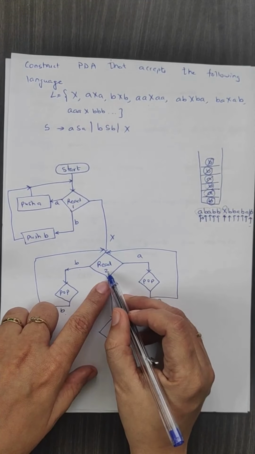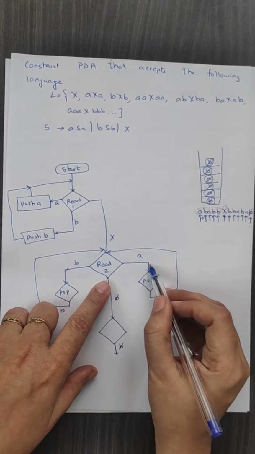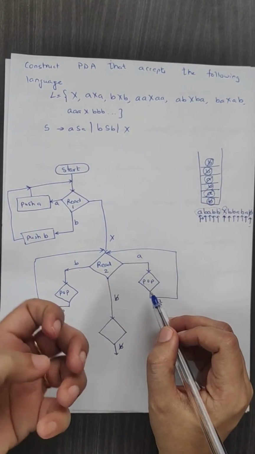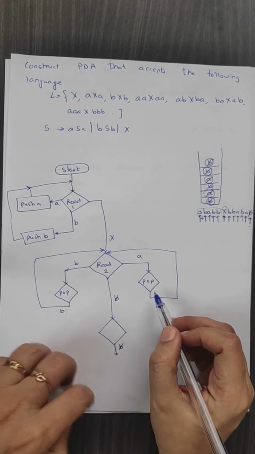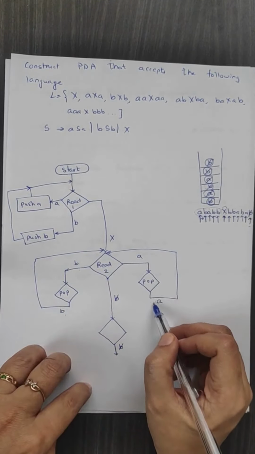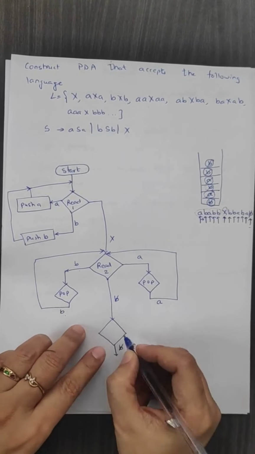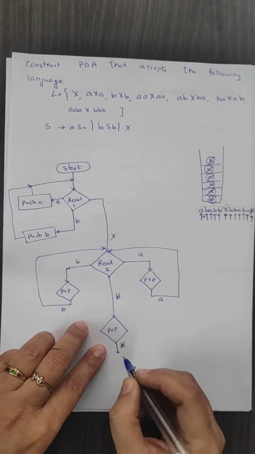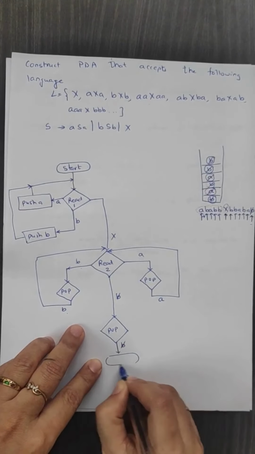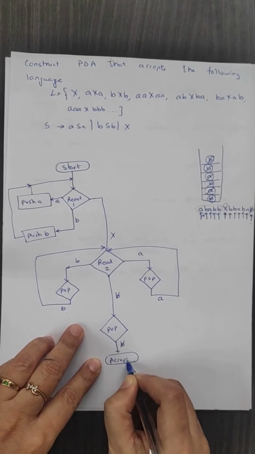If while performing the read operation we receive an A, on popping we should get an A only. So if you receive an A, continue. When you are performing read 2 and you get a blank, what does it mean? The string has ended. So when we pop, at that time we should receive a blank. At that time the string should be accepted.